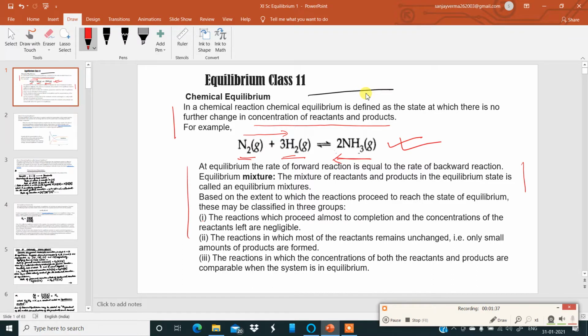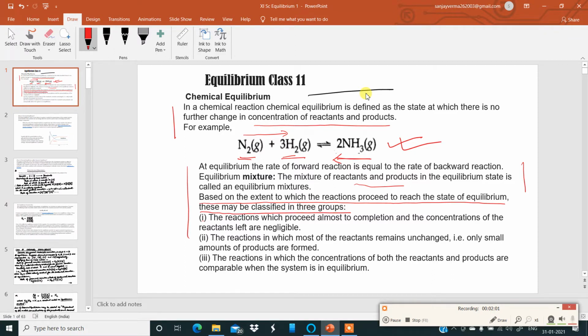So, in a reaction mixture, whenever the mixture of the reactants and products is in equilibrium, it is called an equilibrium mixture. Now, based on the extent to which the reactions proceed to reach the state of equilibrium, these may be classified into three groups.